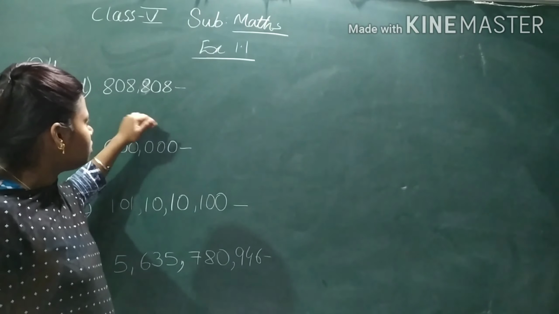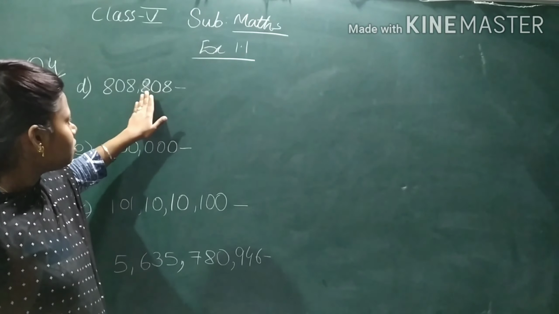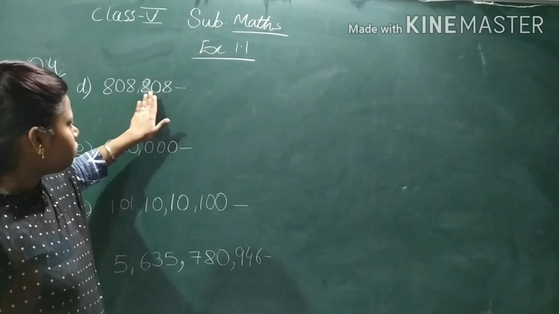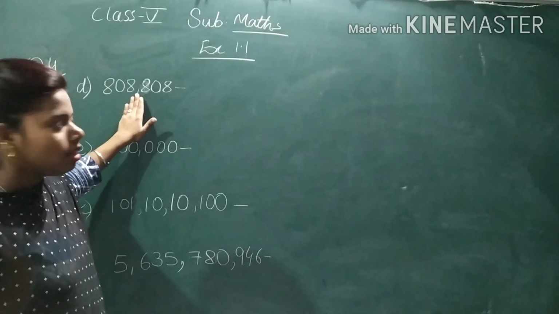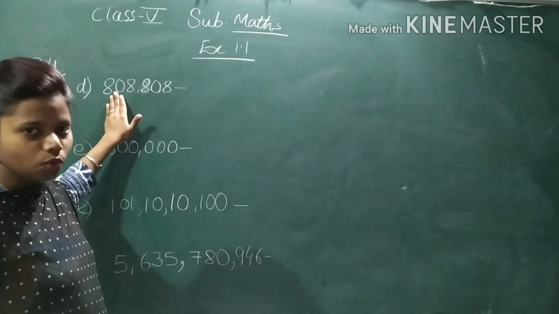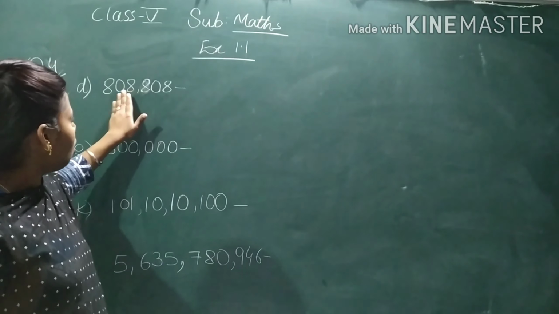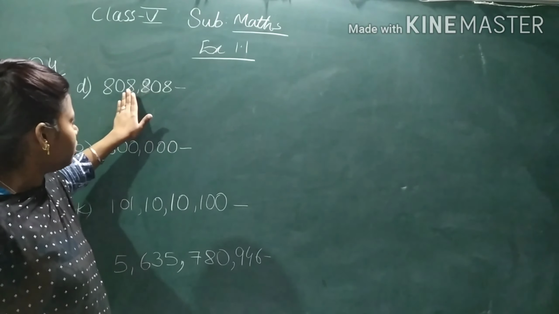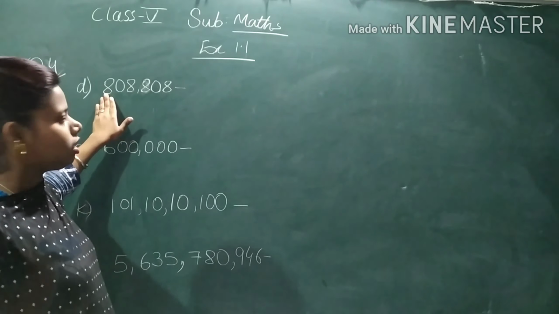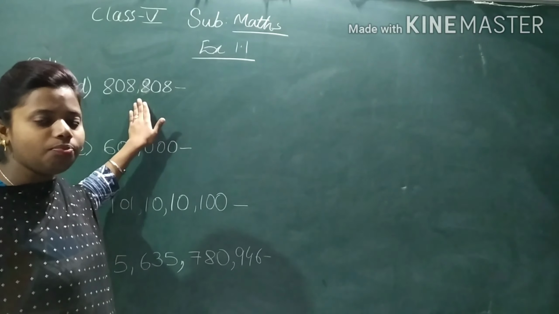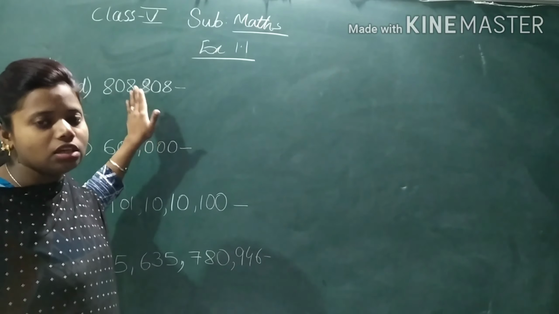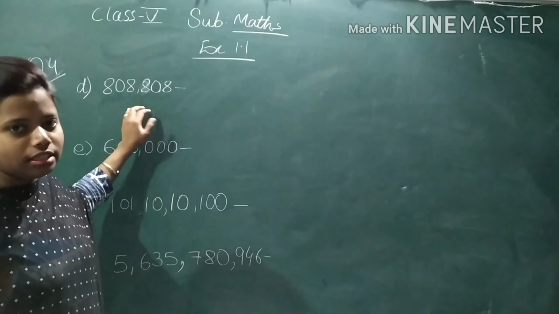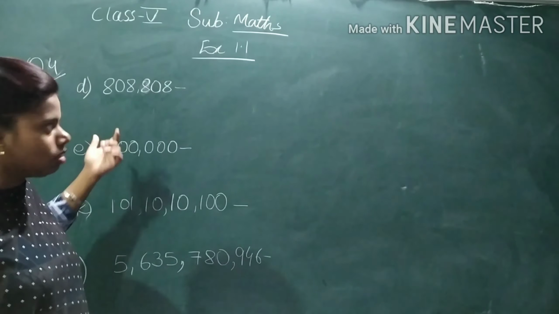Now in number D you see ones, tens, hundred. After 3 places a comma is there. Then can you say after 2 places a comma is there? No. Now again, how many places are there? 1, 2, 3. Ones, tens, hundred, thousand, 10,000, 100,000. So it is in which system? It is in the international system. So let's write in words now in the international system.